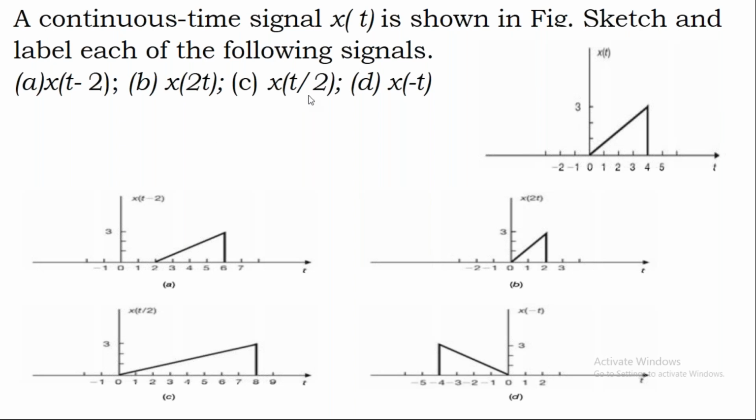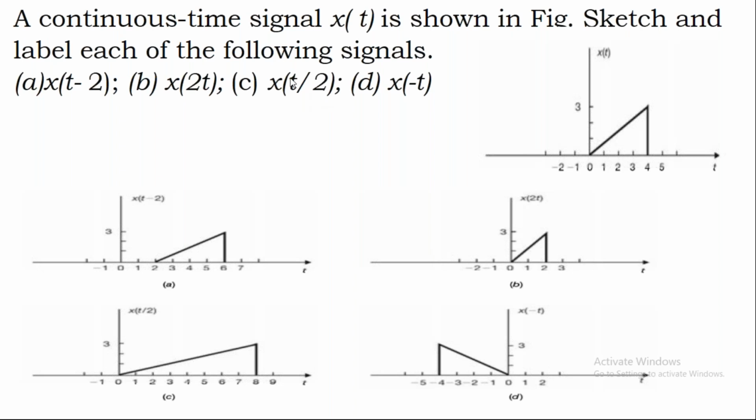Now observe this t by 2. This I can write as 0.5 t. Now when you consider 0.5, here you will have 0, 1, 2, 3, 4. That means your actual signal is existing from 0 to 4. So when you consider this, you will get 0, and if you consider 1, it becomes 0.5. If you consider 2, it becomes 1. If you consider 3, it becomes 1.5.